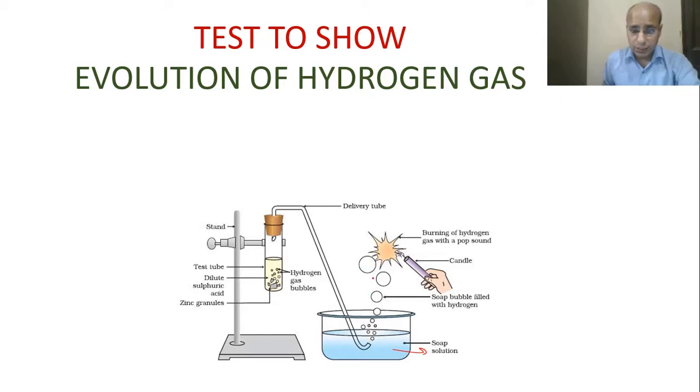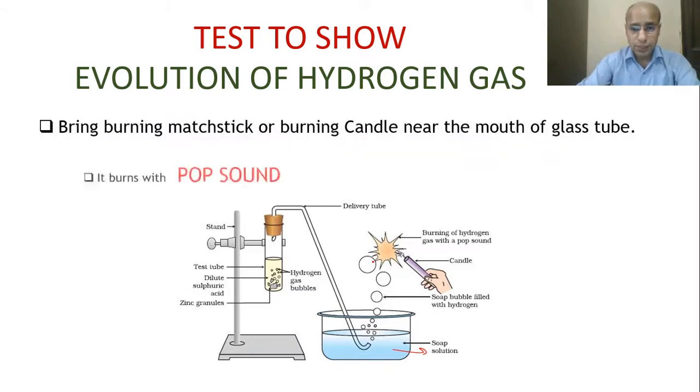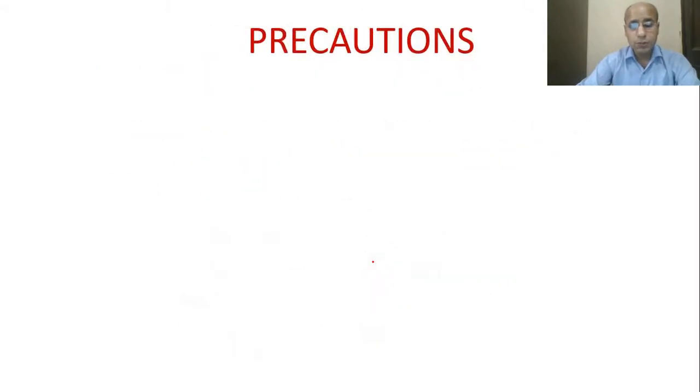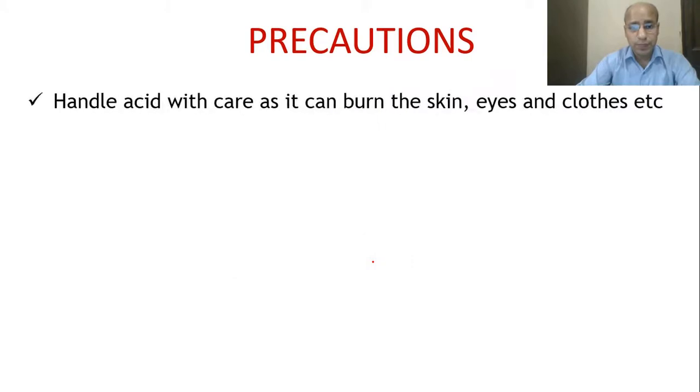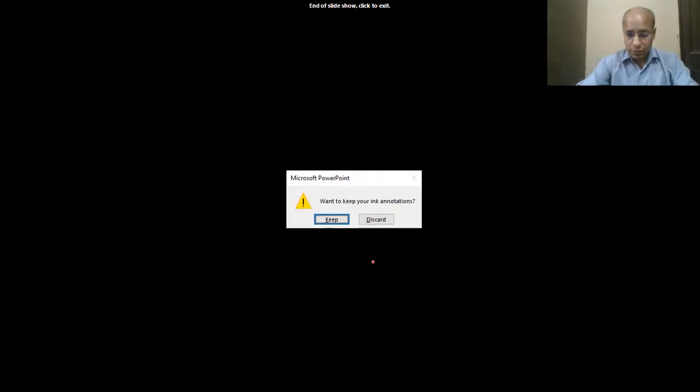When these bubbles come out, we will bring a burning matchstick or a burning candle near them, and this gas will burn with a pop sound. This is the characteristic of hydrogen gas. This is how we test hydrogen gas in the laboratory, and the question also comes in the exam: write a test for showing hydrogen gas. It burns with a pop sound. Definitely, we have to take precautions. Acids can harm us, so we have to handle them with care. So this is the end of the activity.